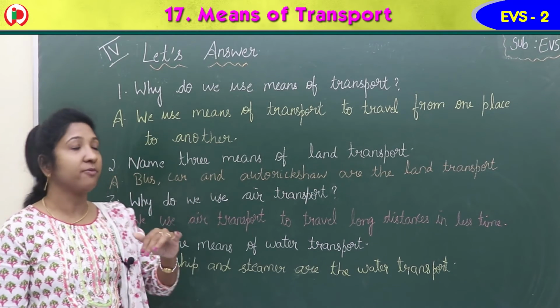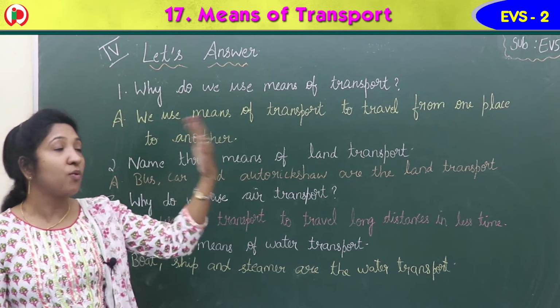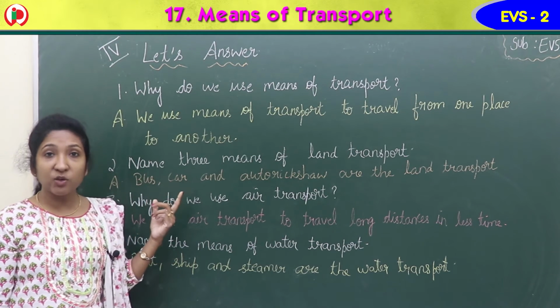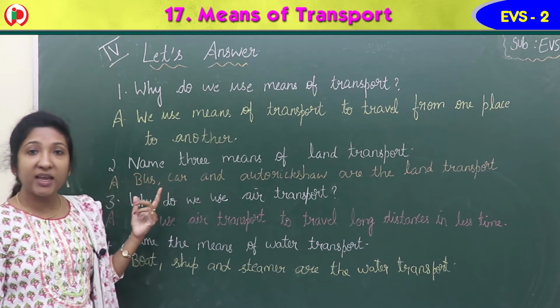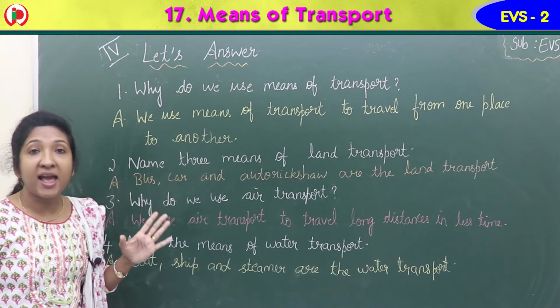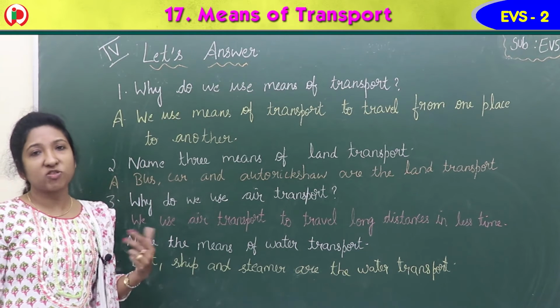Another. Full stop. We use means of transport to travel from one place to another. Now, which is the second question here, children? Can you read? Name 3 means of land transport. You can name any 3 land transport.